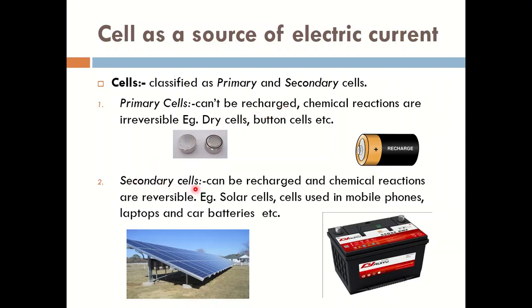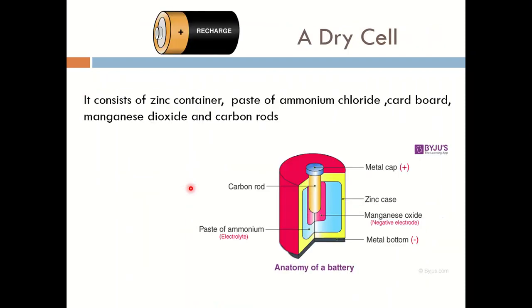Now secondary cells. These can be recharged, and the chemical reactions are reversible. For example, the cells that we use in our mobile phones. You recharge your phone batteries, and also the batteries in your laptops and cars. So these are rechargeable because the chemical reactions are reversible. These can't get wasted. Such kinds of cells are known as secondary cells.